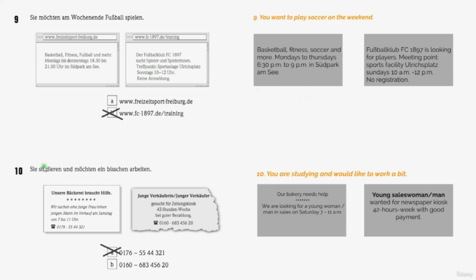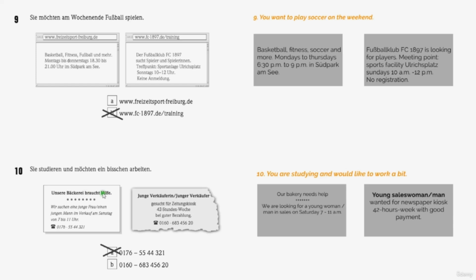Sonntags, Sundays. The next one, Sie studieren und möchten ein bisschen arbeiten. You are studying and would like to work a bit or a little. So the first ad here, unsere Bäckerei braucht Hilfe. Our bakery needs help. The Bäckerei is the bakery. The Hilfe is the help. And the help means helfen.